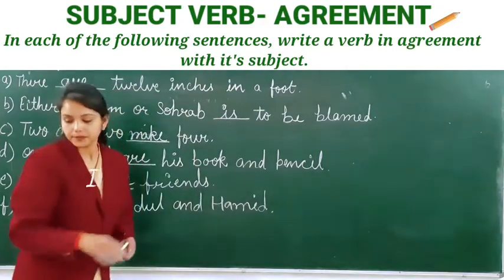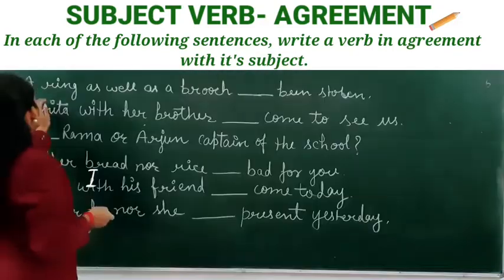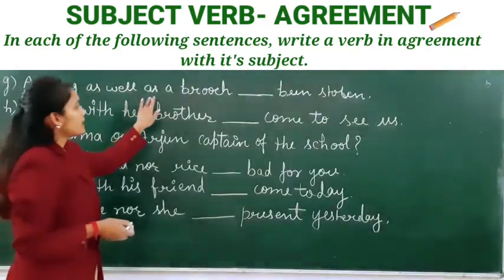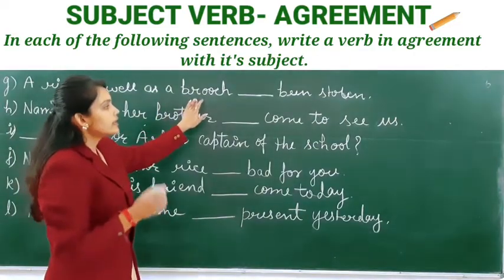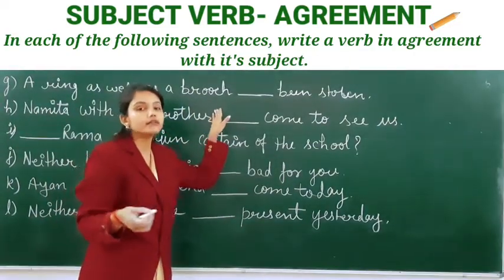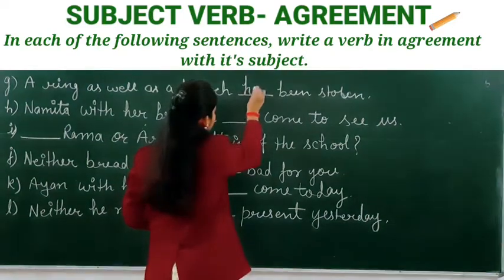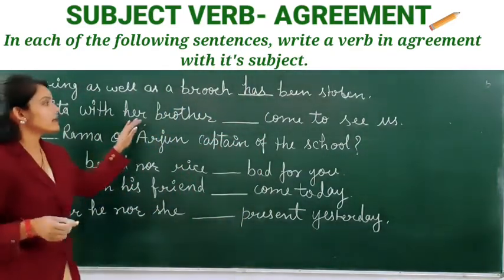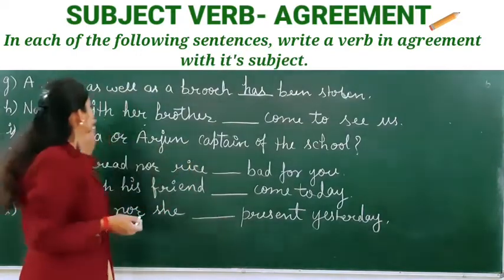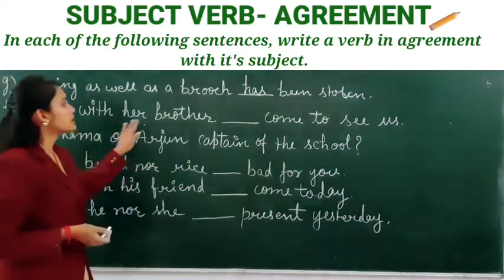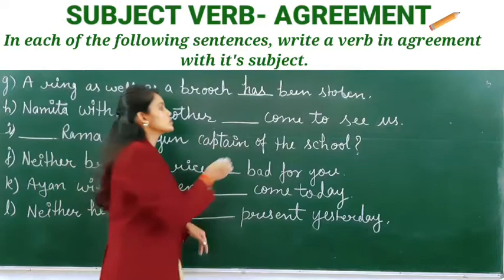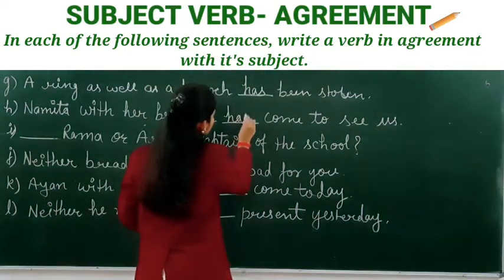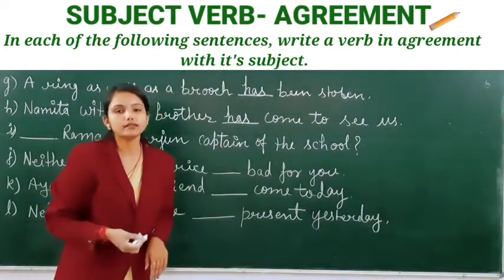Next is, a ring as well as a brooch dash been stolen. Here we will use has been stolen. The ring as well as a brooch has been stolen. Next is, Namita with her brother has come to see us.